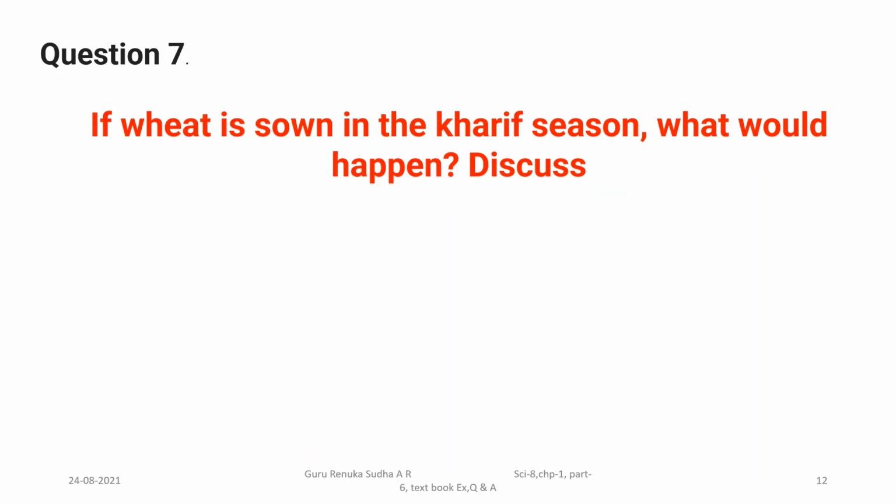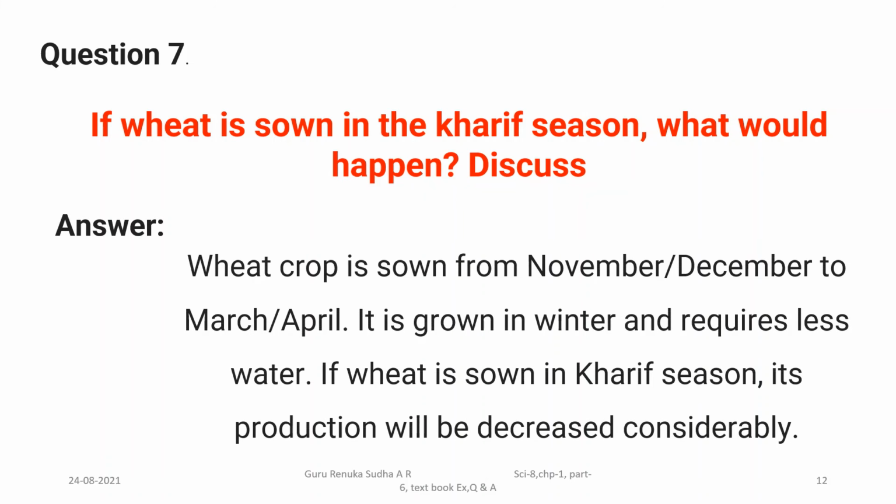But wheat needs the winter season for the good development of its plants and seeds. So here is the answer that I have written for this question. Wheat crop is sown from November, December to March, April. It is grown in winter and requires less water.